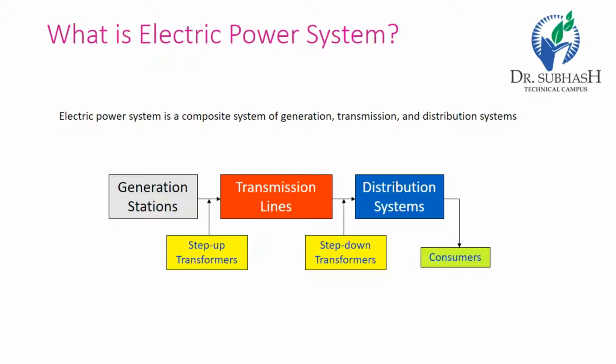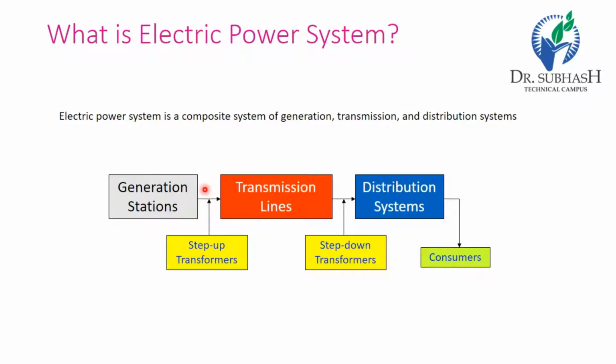Now, the structure of the power system we see in the figure here: a generation station, transmission line and distribution system. The power system is a complex enterprise that may be subdivided into the following subsystems. First we introduce the generating station.